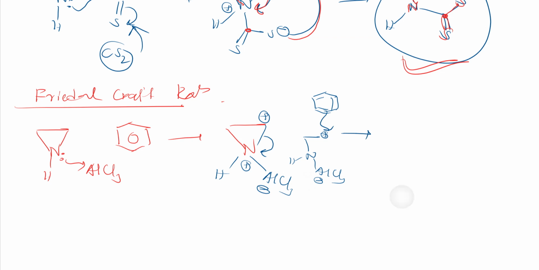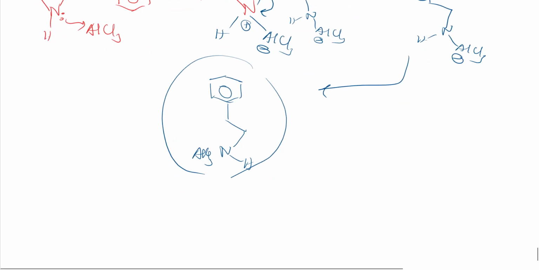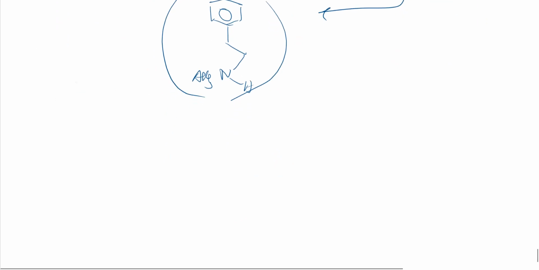And I'll get this product. See here. So the benzene ring will be there. So this is positive, and here a carbon to this one more carbon to this nitrogen, hydrogen, and AlCl3 minus, right? So rearomatization is the driving process. This proton will leave as H plus, and we will get this product. Simply the benzene ring I will get, and here CH2, N, AlCl3 and one hydrogen, like this we will get these products, right? I hope you understood it. Friedel-Crafts. Otherwise just rewind it and watch, you will get it.